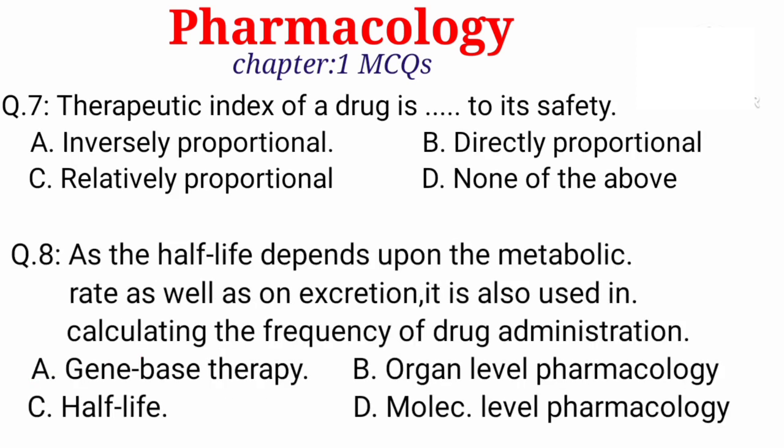Question number 7. The therapeutic index of a drug is dash to its safety. Option A. Inversely proportional, directly proportional, relatively proportional, none of the above. Right option is B. Directly proportional. Question number 8. As the half-life depends upon the metabolic rate as well as on excretion, it is also used for calculating the frequency of drug administration. Option A. Gene-based therapy, organ level pharmacology, half-life, molecular level pharmacology. Right option is C. Half-life.